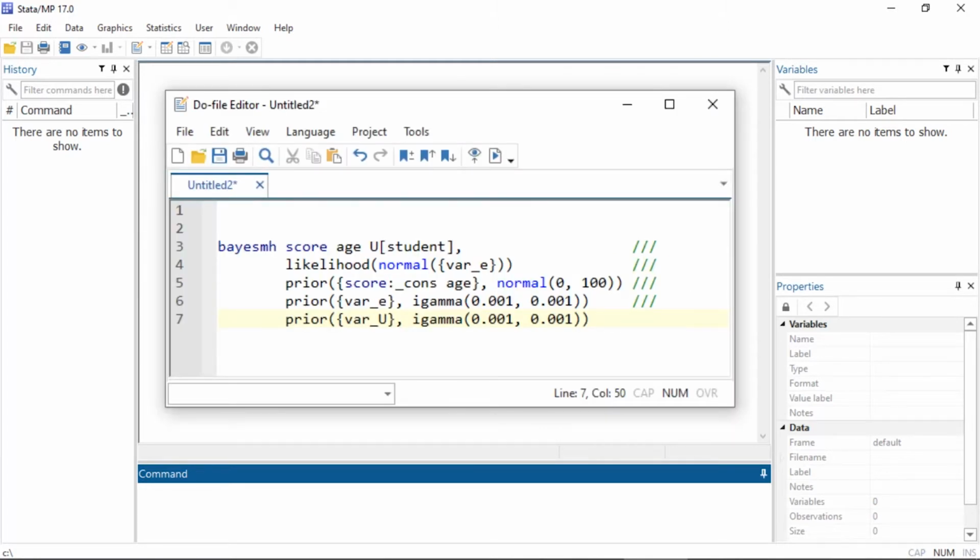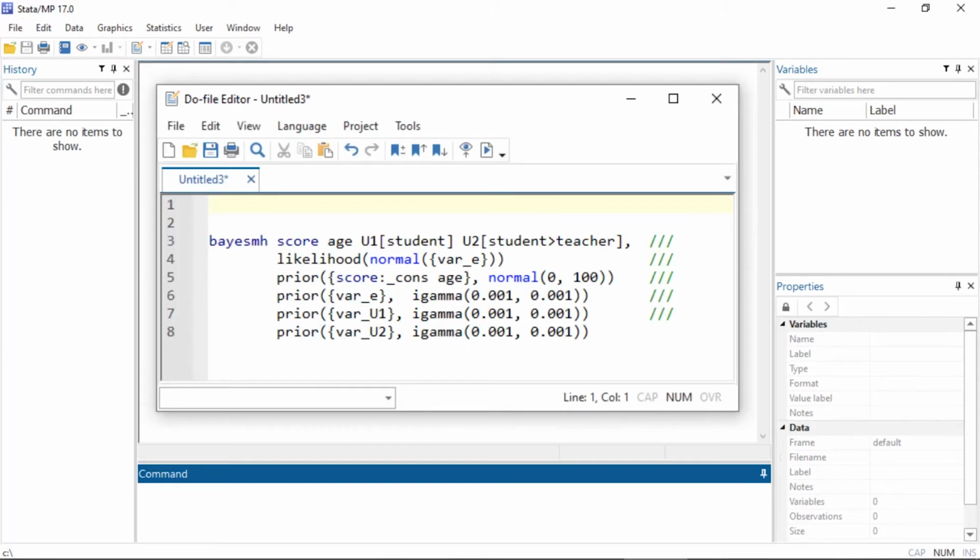Here's an example of a two-level model with repeated observations of the dependent variable score measured on students at different ages. You can include a random intercept at the student level by typing U and placing the student ID variable in square brackets. You can specify a prior for the variance of the random intercept U by placing var_U in curly brackets.